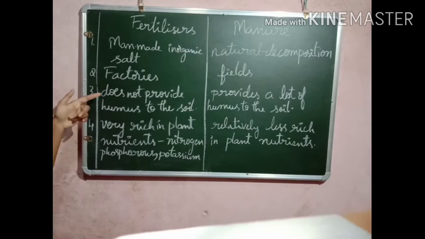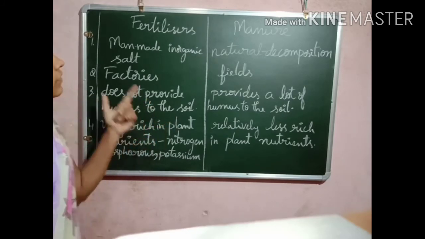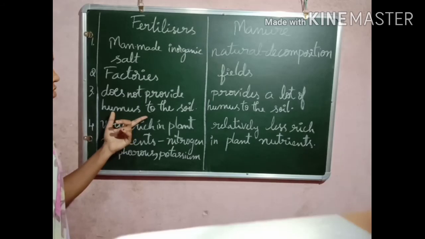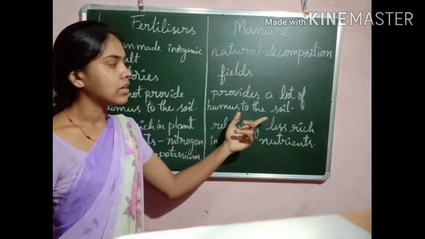The next difference is that fertilizers do not provide humus to the soil, but manure provides a lot of humus to the soil.